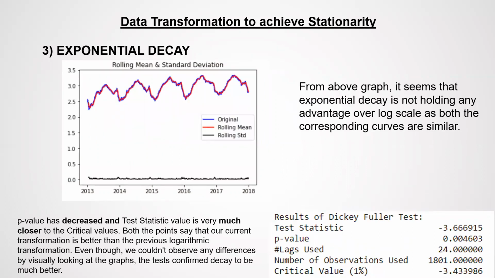Now, third is exponential decay. From the graph, we can see that exponential decay is not holding any advantage over the log scale as both the corresponding curves are similar. Also, we see that p value has decreased and test statistics value is very much closer to the critical value. So our current transformation is better than the previous logarithm transformation. Even though we couldn't observe any differences by visually looking at the graph, the test confirmed decay to be better.